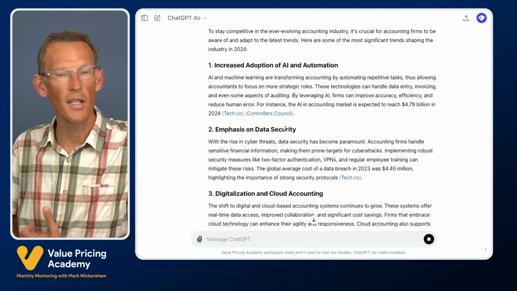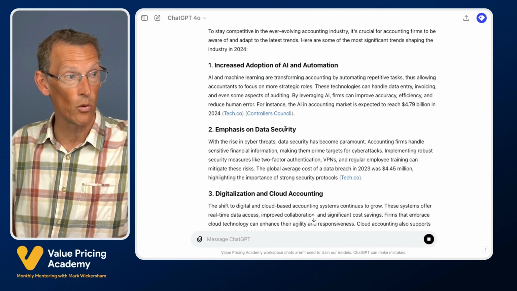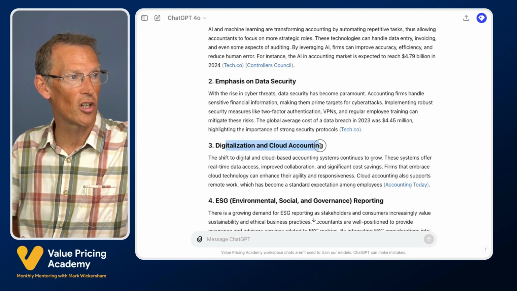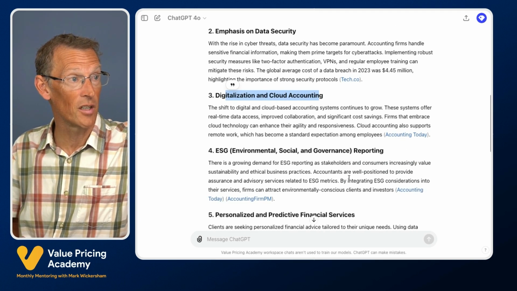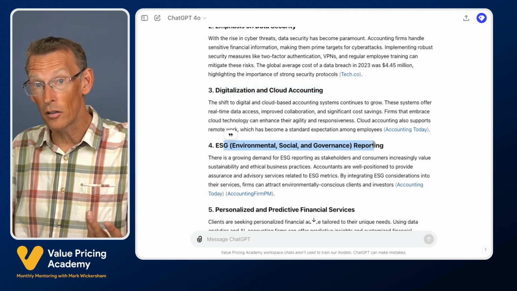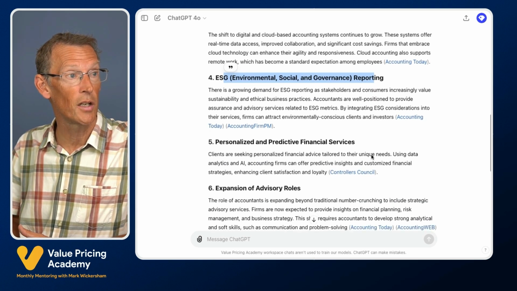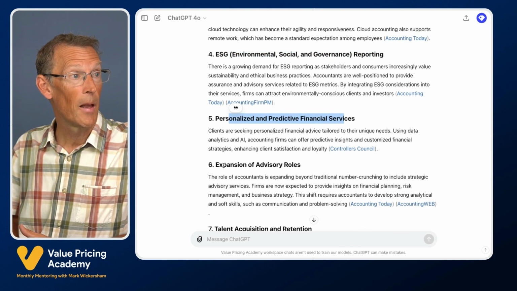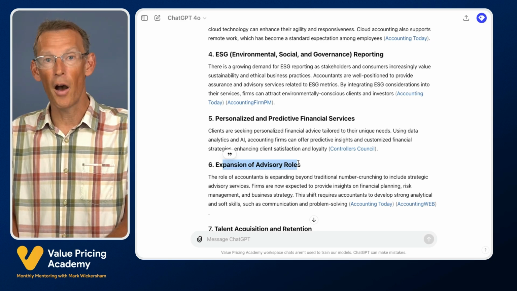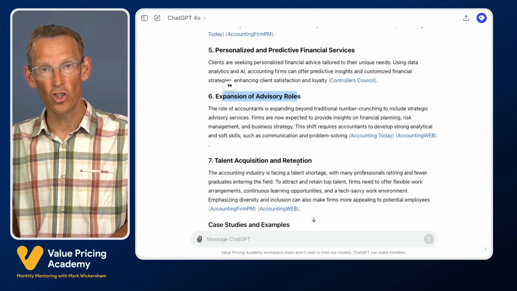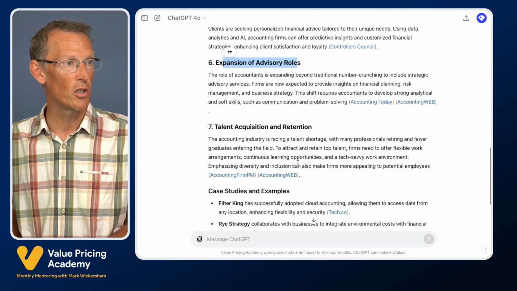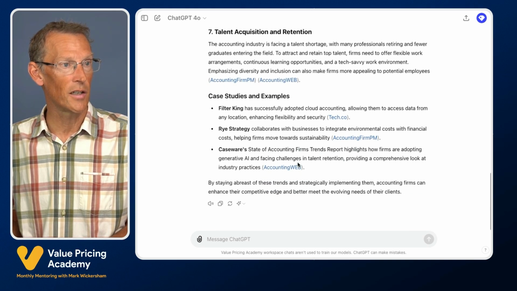Emphasis on data security. Definitely that's a big issue in the profession right now, particularly with what's happening with AI, for example. Digitalization and cloud accounting. Yep, that's certainly important still. And then we've got increasing concerns around the world around environmental and social issues, so ESG reporting, personalized financial services, and expansion of advisory roles, which I definitely agree with. We should be doing much more advisory work. Talent acquisition and retention, because there are not enough new people coming into the accounting profession. Yep, that's certainly an issue. And then we've got some case studies and links there.